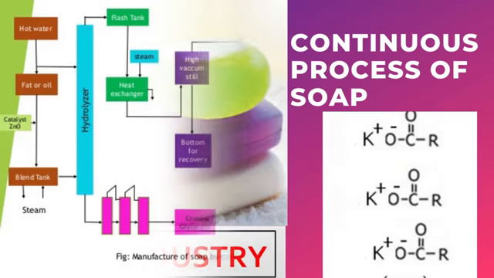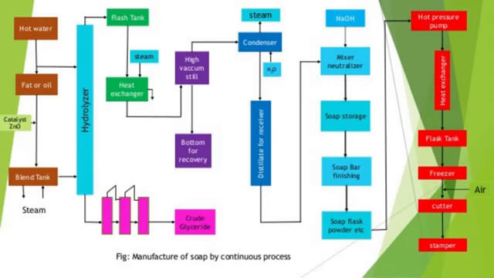Now we discuss about the flow sheet diagram of soap manufacturing by continuous process. Following the direction of arrows, one can easily assess the processes taking place. In step 1, fat or oil along with hot water and catalyst zinc oxide come to blend tank. Here steam is blended with the mixture in blend tank. From blend tank, the mixture is sent to hydrolyzer. Here two processes occur. Number 1, crude glycerol is separated out from the system. Number 2, the remaining mixture is sent to the flash tank.